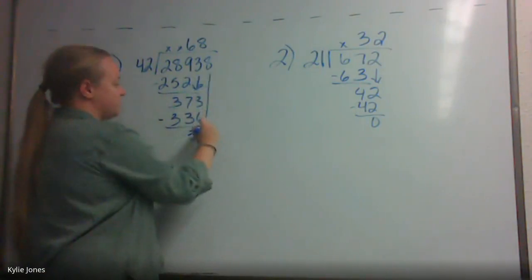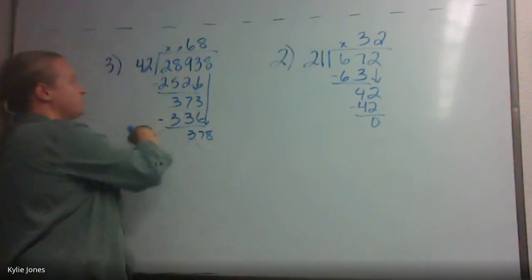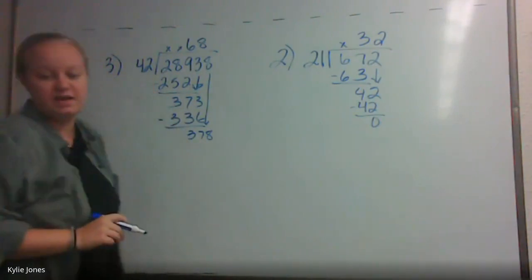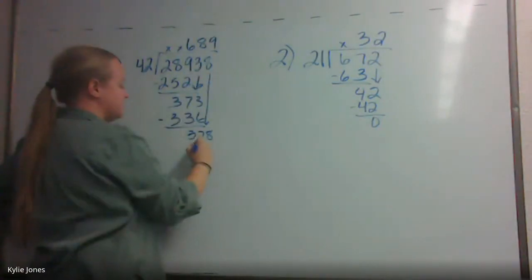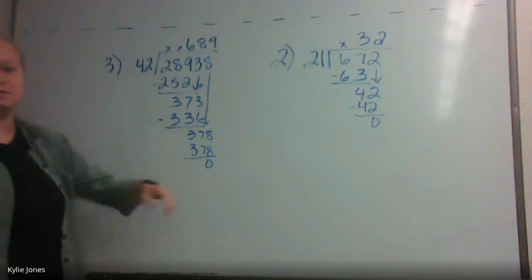And then you can drop down your 8, 378. And how many times does 42 go into 378? 9. And it goes in evenly, right? Yep. So our answer there is 689.